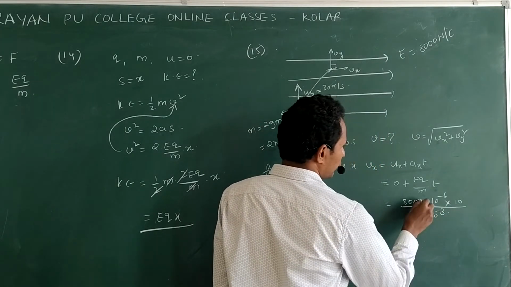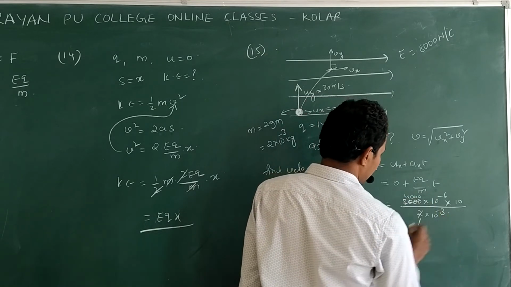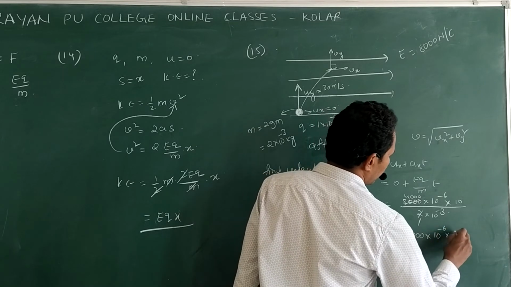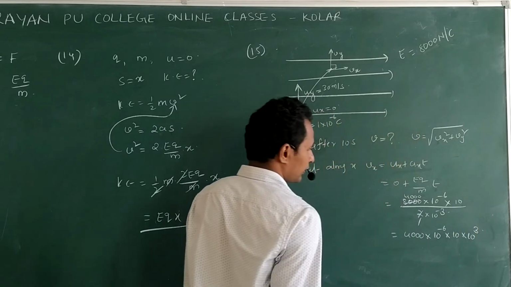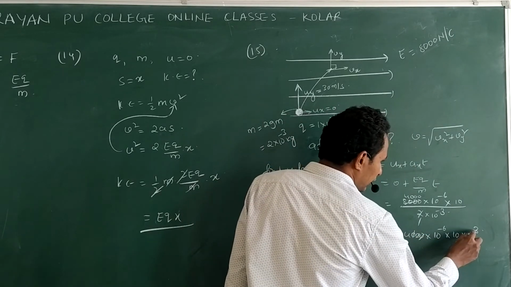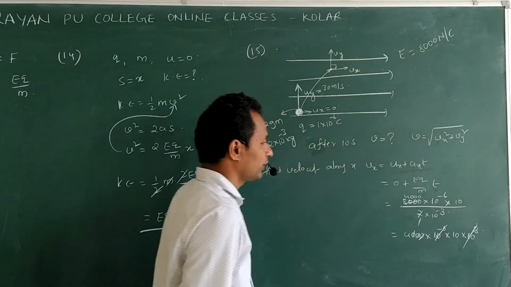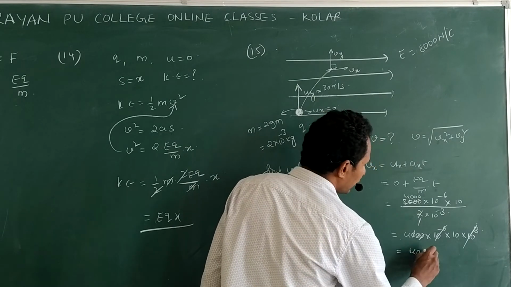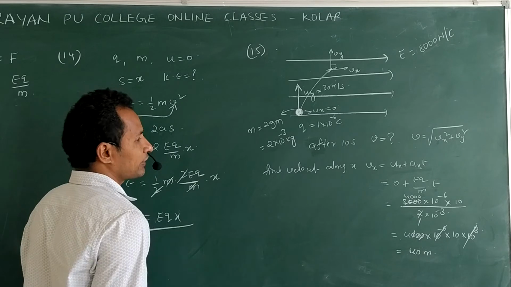Clear? 2 ones, 2 fours, and this 10 power 3 goes up, then 10 power plus 3. Clear? 1, 2, 3, and this 3 plus 6, minus 6 will be cancelled, and 4 into 10, 40 meter. 40 meter is along the x direction.